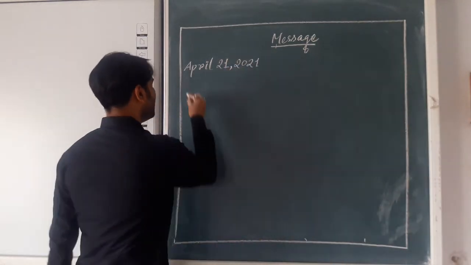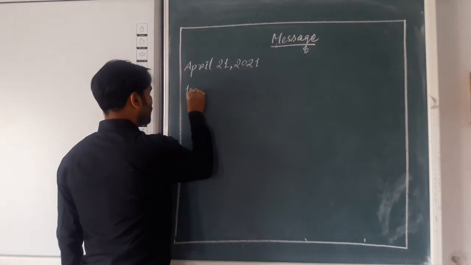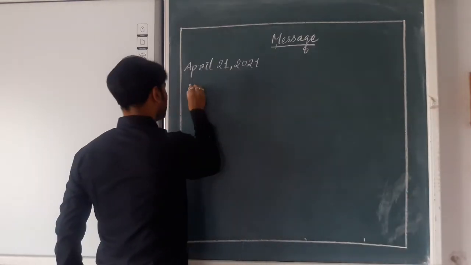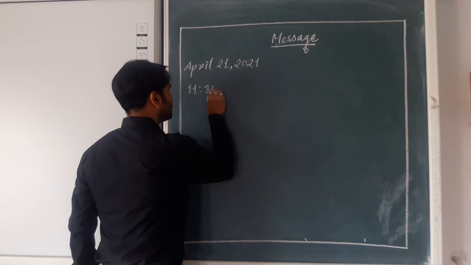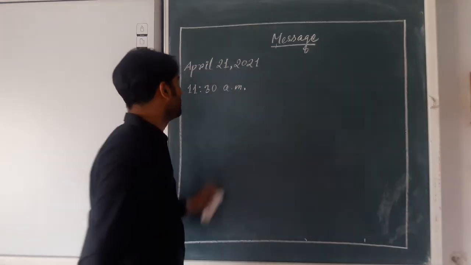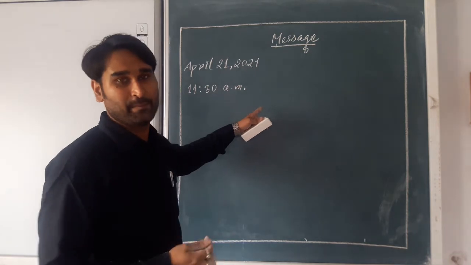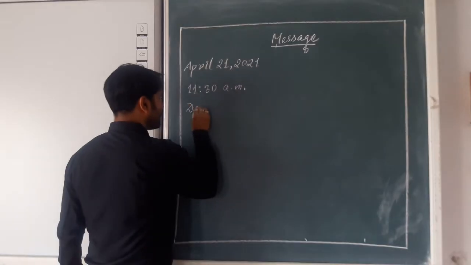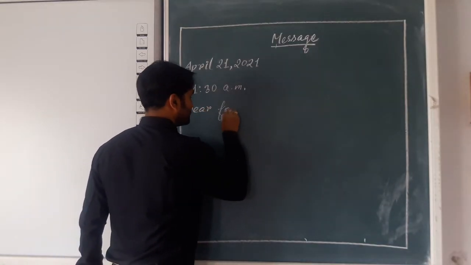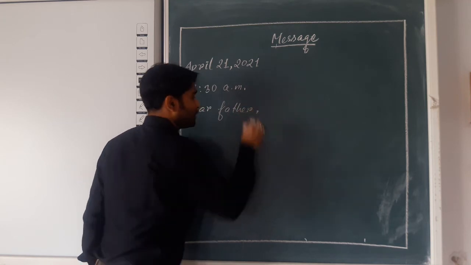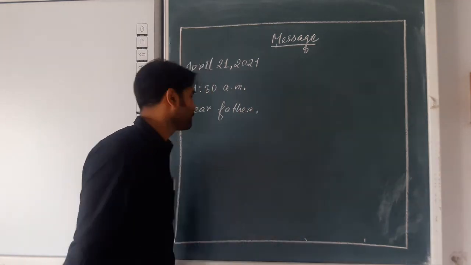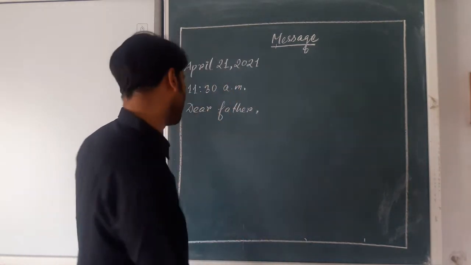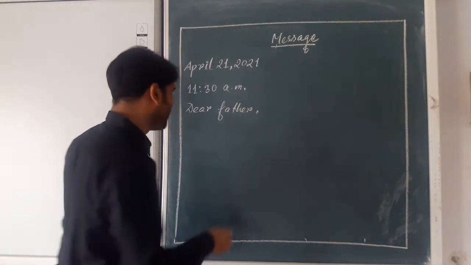Then after leaving one line, you will write the time. Suppose the time you have got is 11:30 AM. You have received the phone call and you are leaving at that time after writing the message. Then after one line gap you will write the salutation. To whom are you writing? Your father. So, dear father, or you may write dear papa. No name, you cannot write Rohit. Whatever the relation is, you will write that. Now you are writing the content.